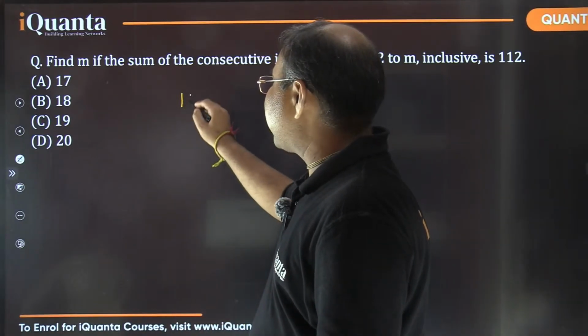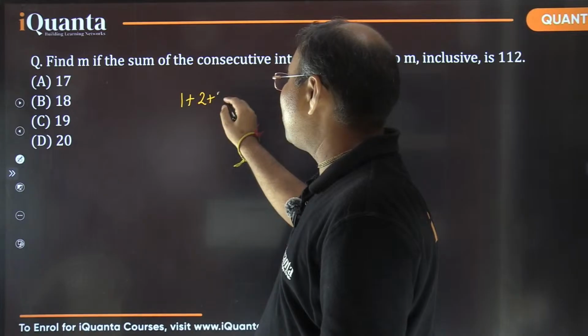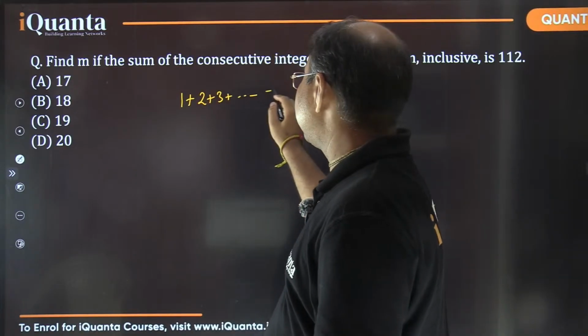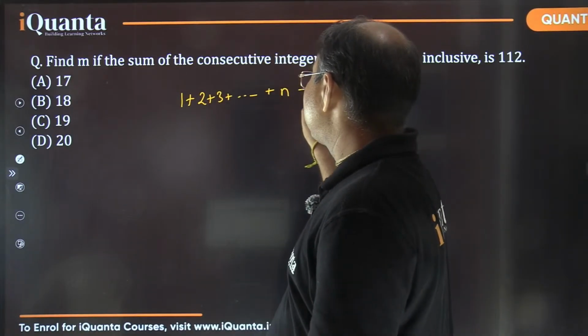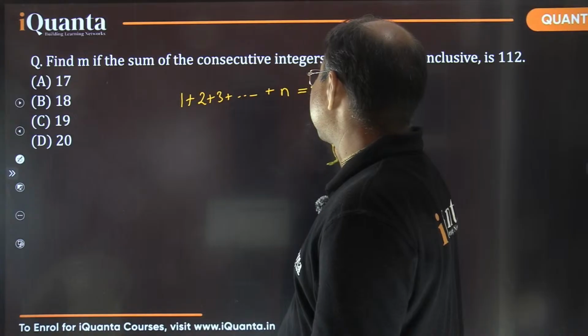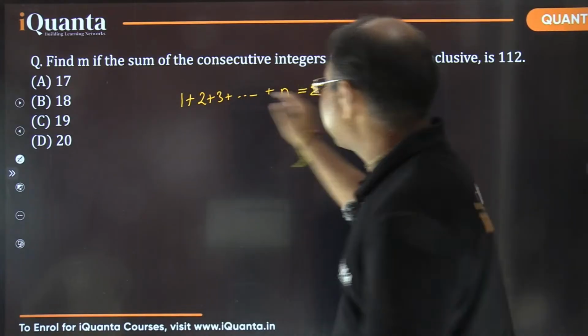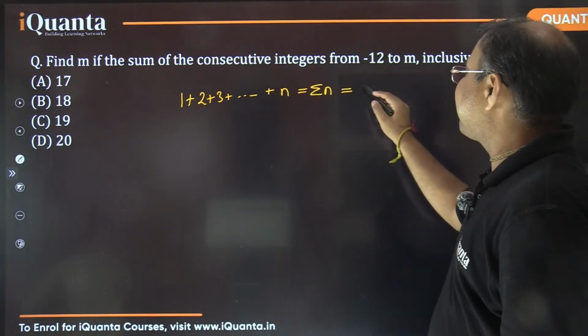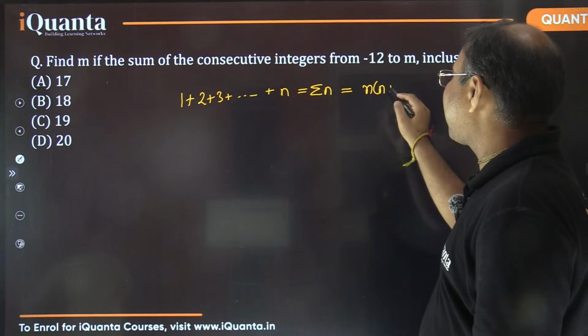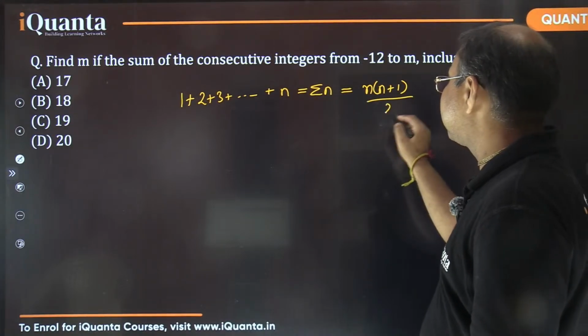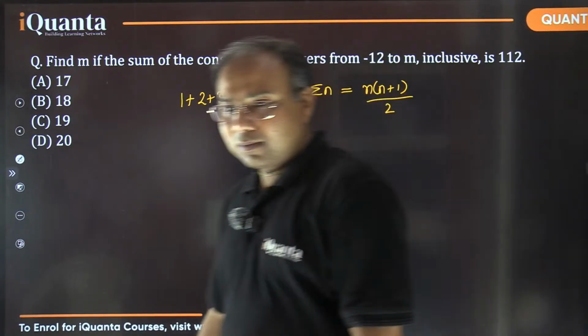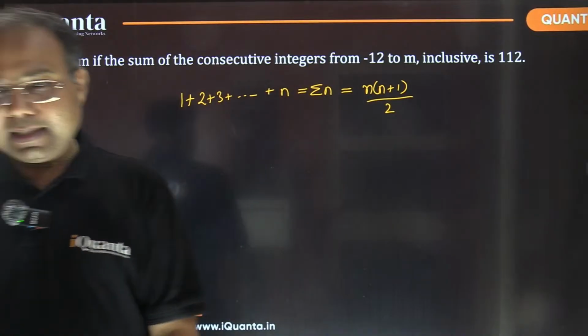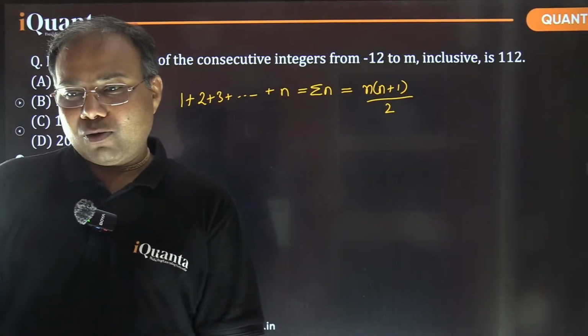Sum of first n natural numbers, 1 plus 2 plus 3 plus 4 and so on up to n. So this is called summation n, or sigma n, also sometimes it is said. It is the sum of first n natural numbers and it is given by n into n plus 1 by 2. ठीक है ना? Fine. We can make use of that.